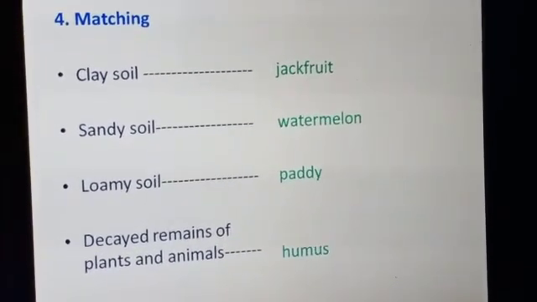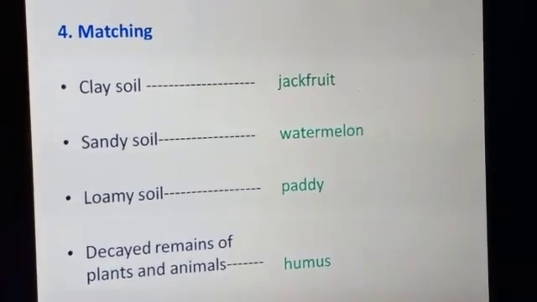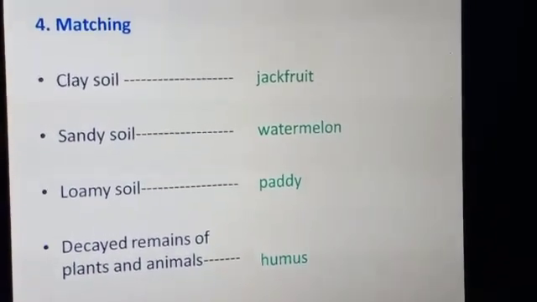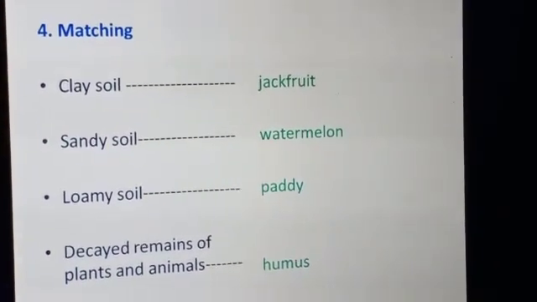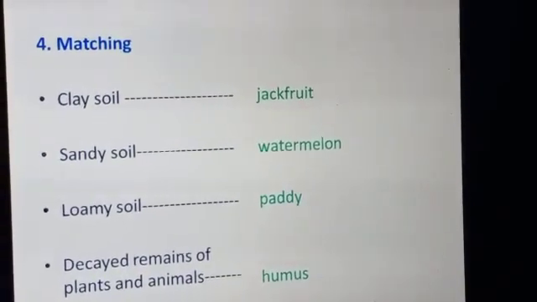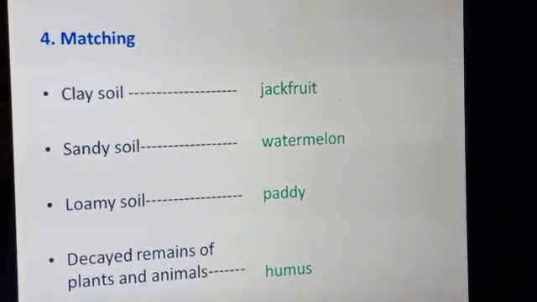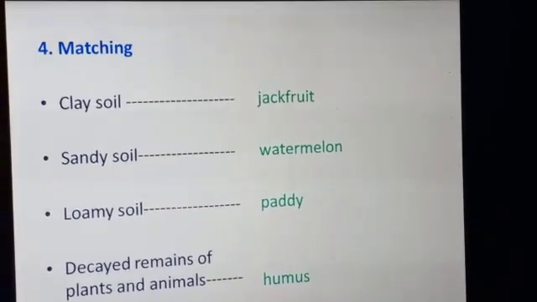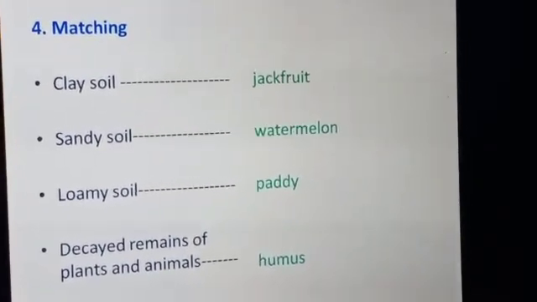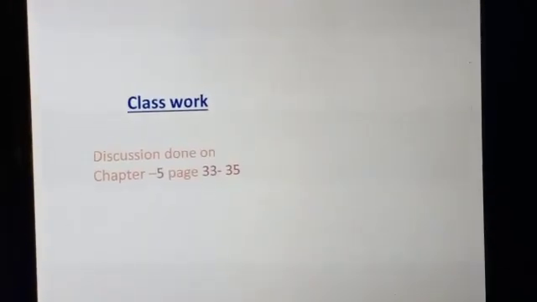So these are the fill in the blanks, MCQ and matching from your exercise. And to know well, please learn the chapter attentively and you can answer any question. Now this is all about today's class. What have we done today?